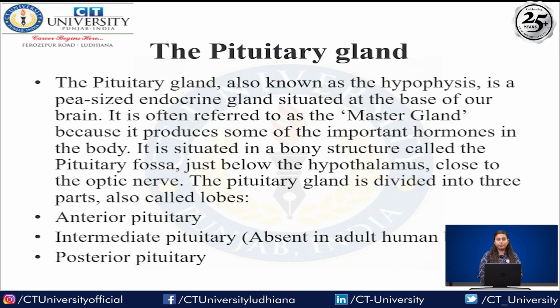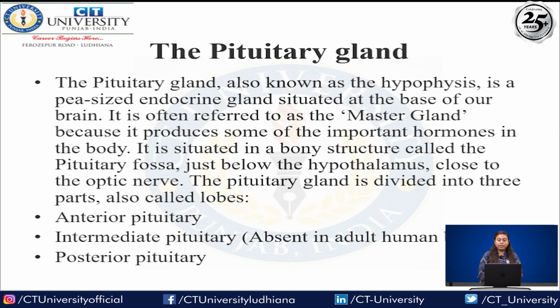Now next is pituitary gland. In the previous slides, I already talked about the pituitary gland, right? So pituitary gland is also known as the hypophysis. This is a pea-sized endocrine gland situated at the base of our brain. It is often referred to as a master gland because it produces many important hormones in the body. It's situated in the bony structure called pituitary fossa, just below the hypothalamus, close to the optic nerve.